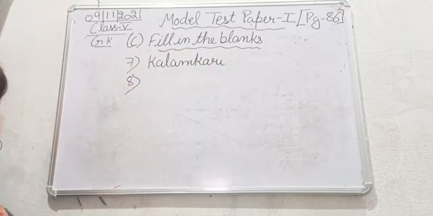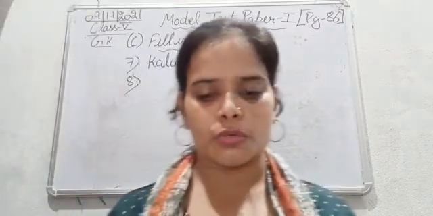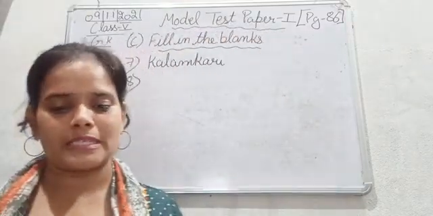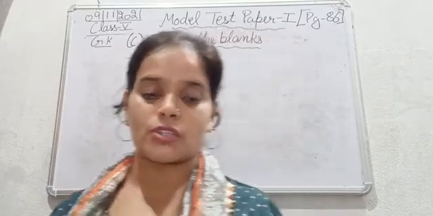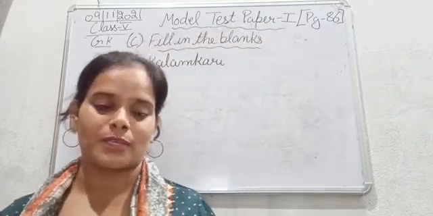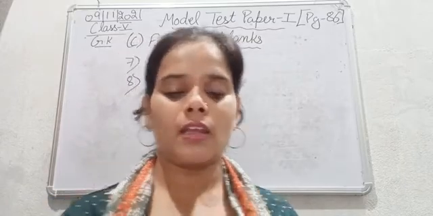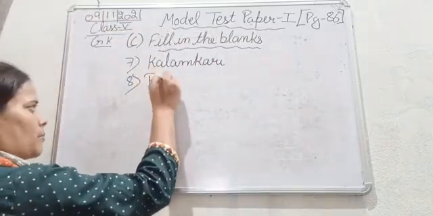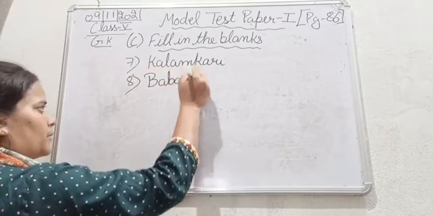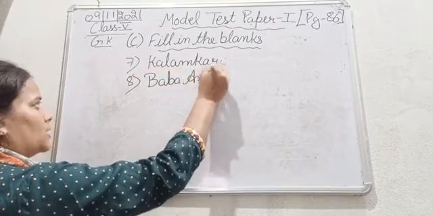Moving to the eighth one. Name the social reformer in India who gave up his legal career to devote his life to taking care of leprosy patients, as we discussed in the picture section as well. So he is none other than Baba Amte, about whom we discussed in the picture section too.